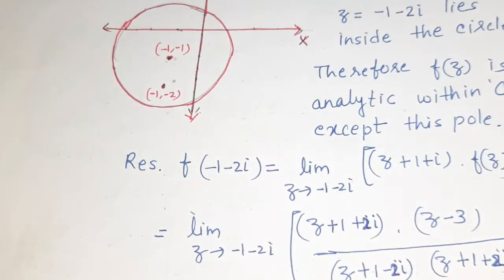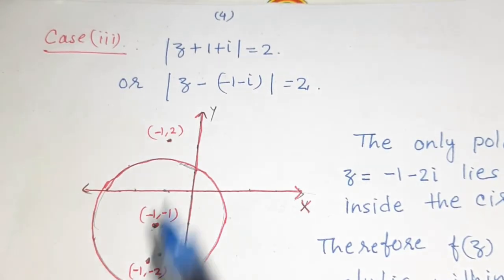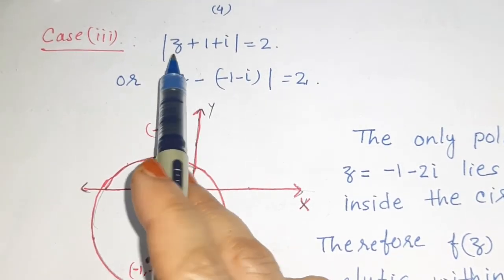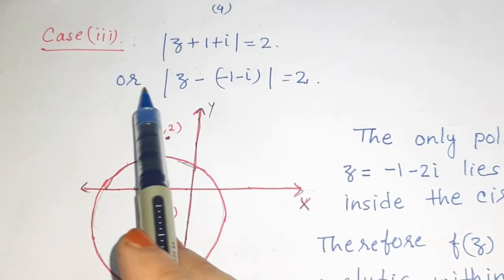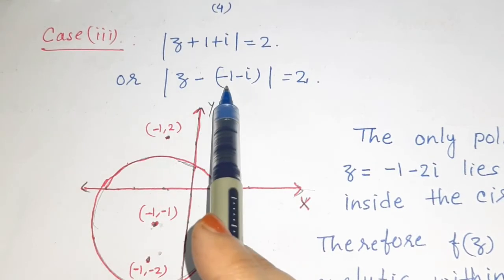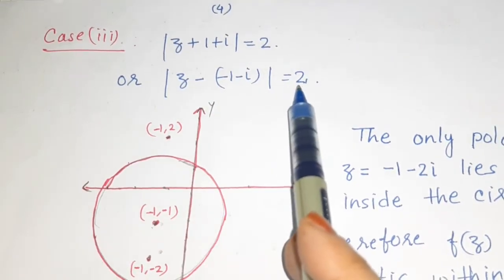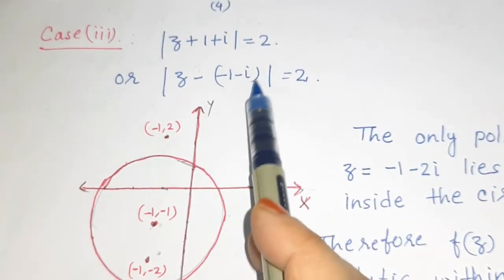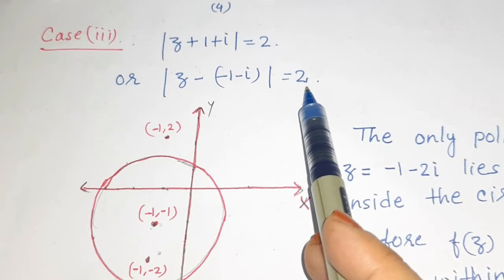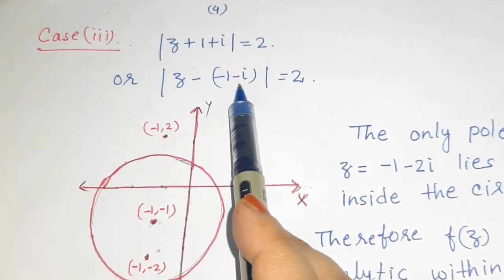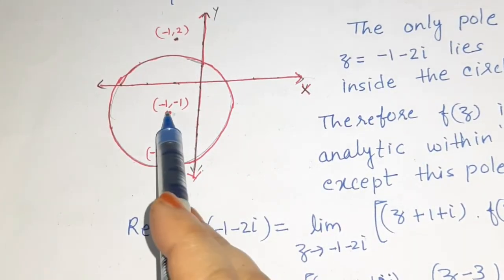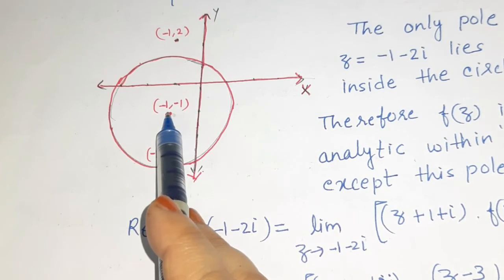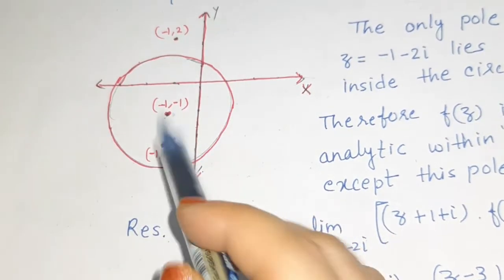Now we see the third case. The third case is a circle |z + 1 + ι| = 2, which can be written as |z - (-1 - ι)| = 2. So the center of this circle is -1 - ι and the radius is 2. The real part is -1 and the imaginary part is also -1, so the coordinate of the center will be (-1, -1). So this will be the center of the circle and the radius is 2. We draw the circle like this.